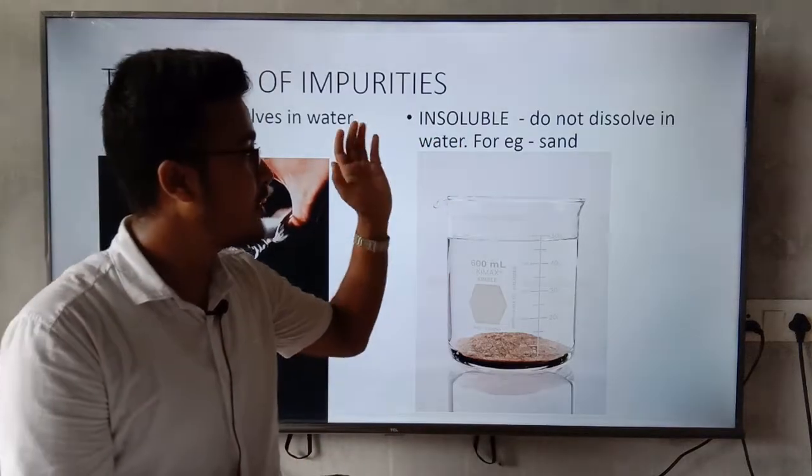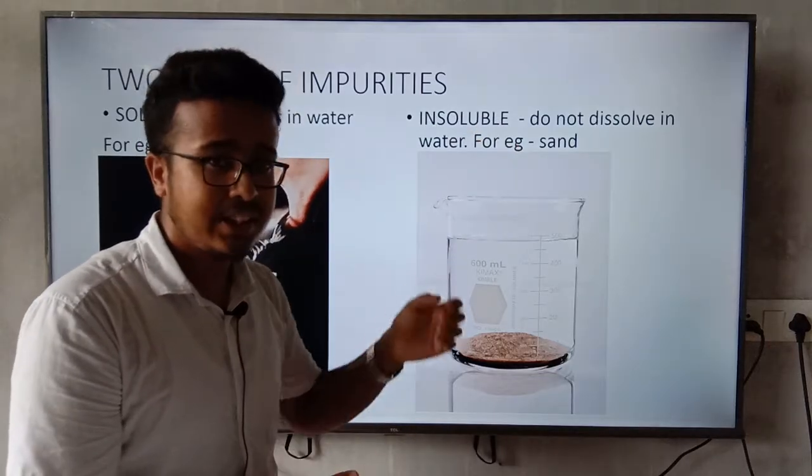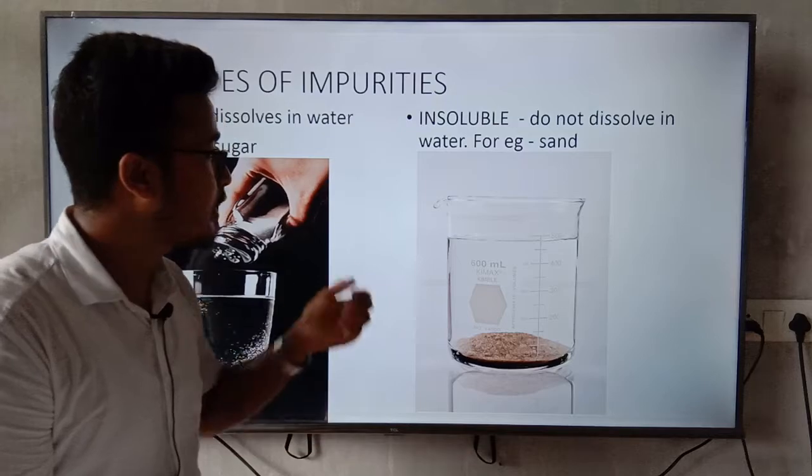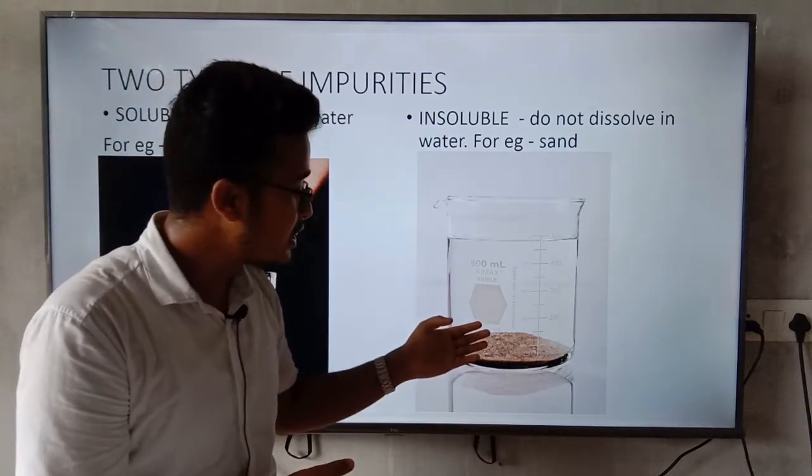Now this means it does not dissolve in water. That means it is not mixed in water. So for example, sand, soil, etc. Okay, so you can see the picture.